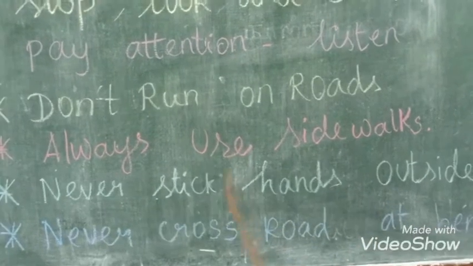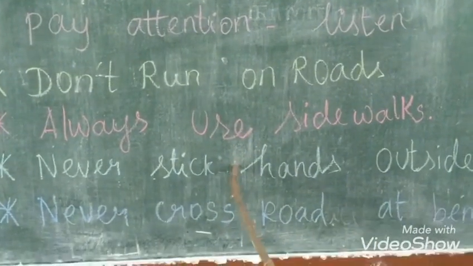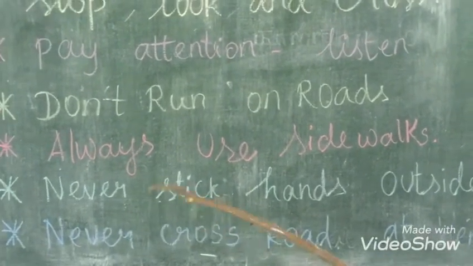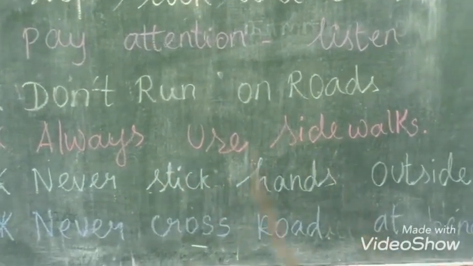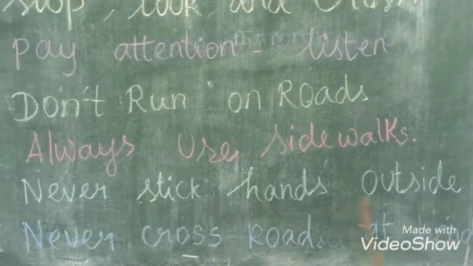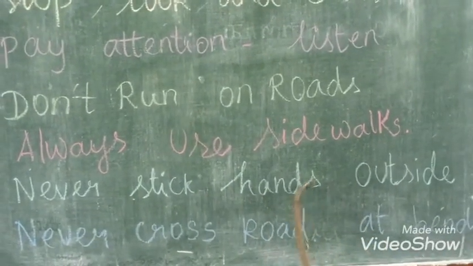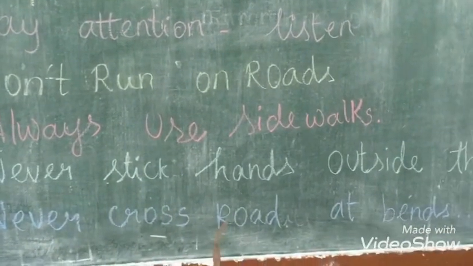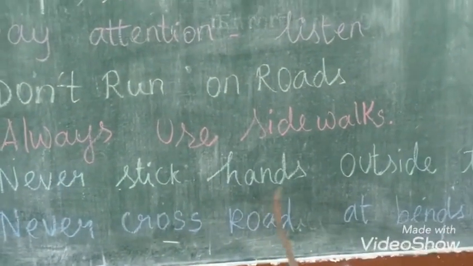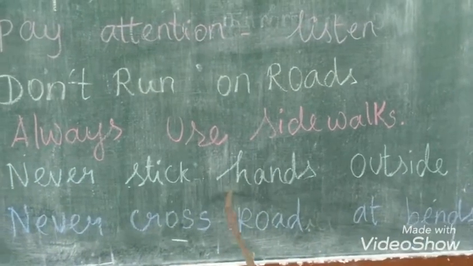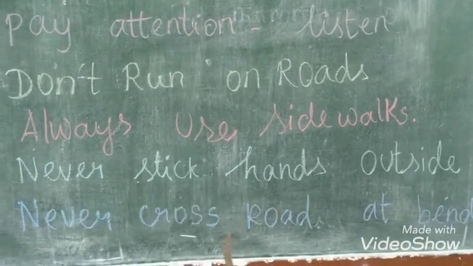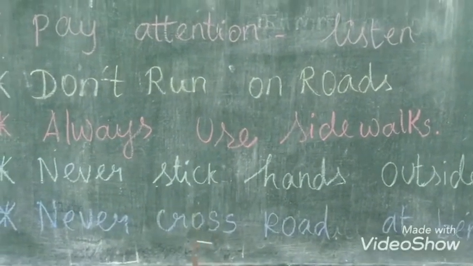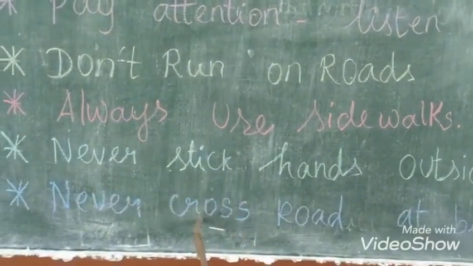So imagine if we are traveling in a vehicle like a bus. Okay, we should not project our body parts outside the vehicle. We should not stick our hands outside the vehicle. And the next point is never cross at bends. What do you mean by bends? So if there is a turning, we should not cross the road at bends. We should not cross the road in the turning point. Clear?